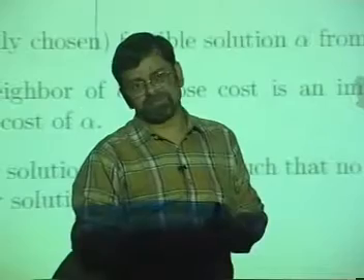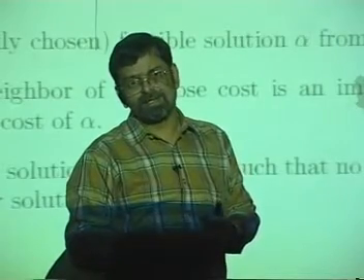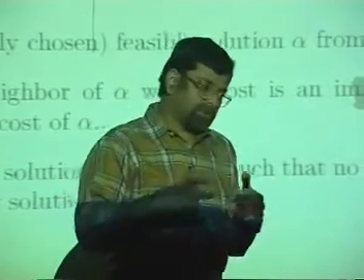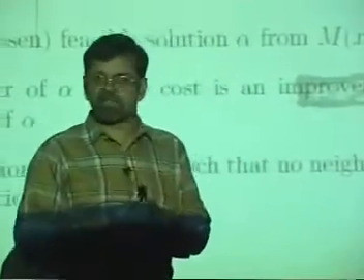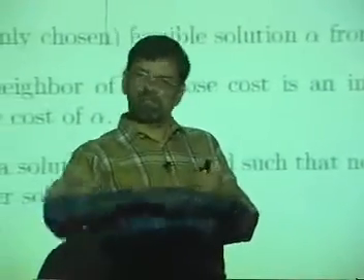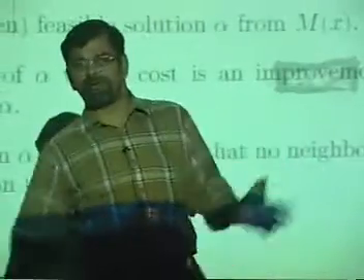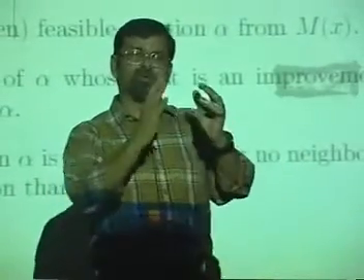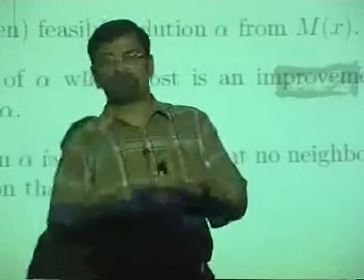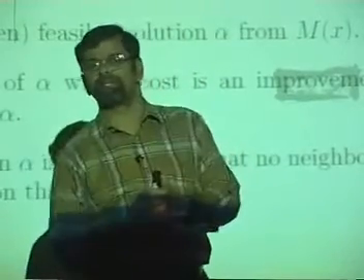overall minimum, right? In fact, the notion of neighborhood in a discrete space is not based on numerical estimates, but by properties. For instance, if you take the set of all spanning trees, how do you go from one spanning tree to another spanning tree?